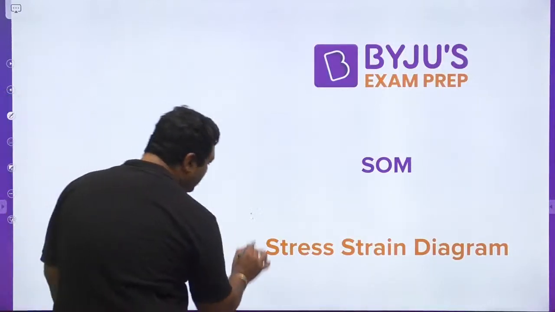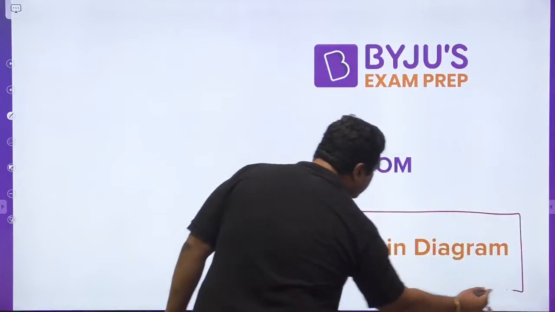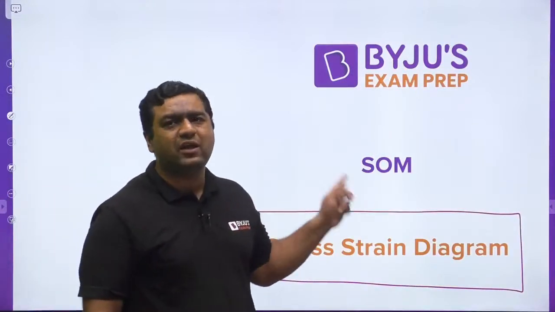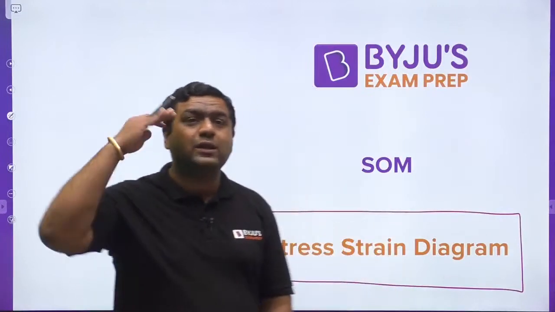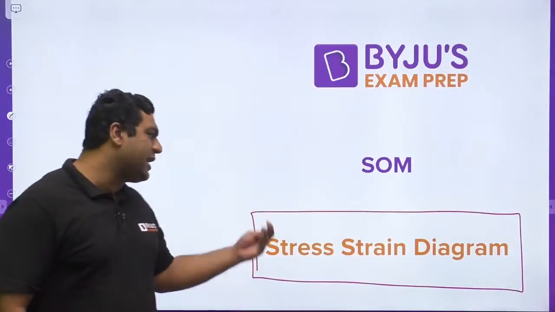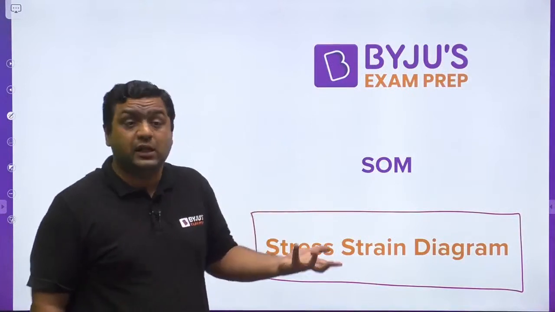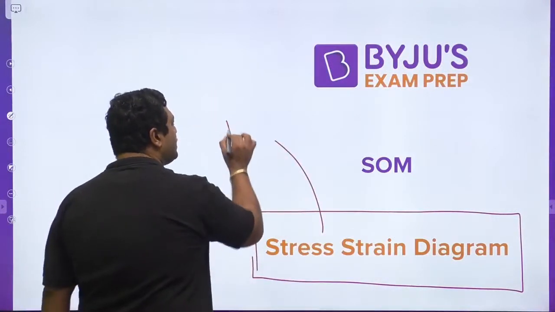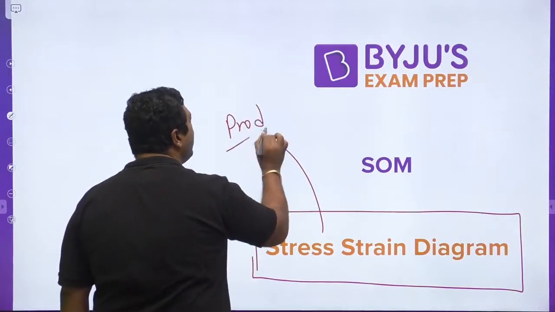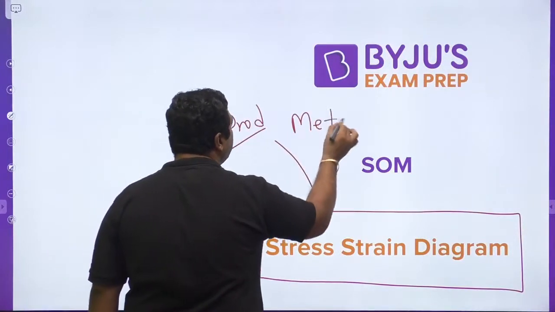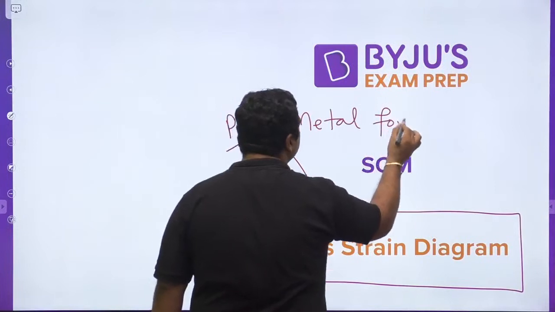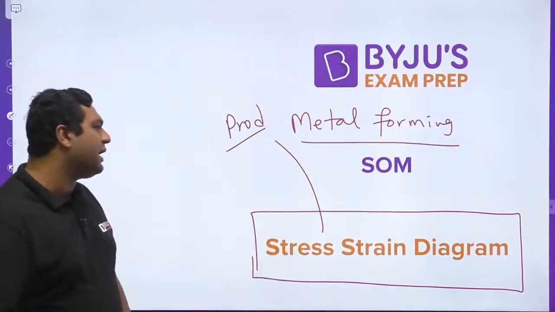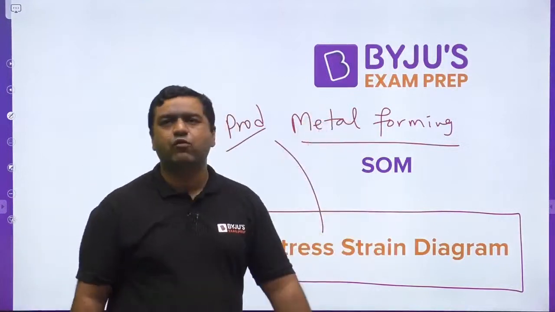So today's topic is the Stress-Strain Diagram, and if you see from the last 3 to 4 years, questions are coming every year from this topic, and that is beyond the level of thinking of the student, because they are asking questions from the elastic recovery. This is even important for the production part as well, because in metal forming also you have questions from this topic. So you are going to get help in both subjects from this topic.